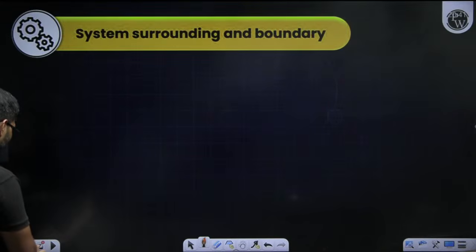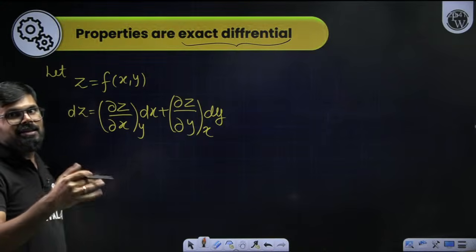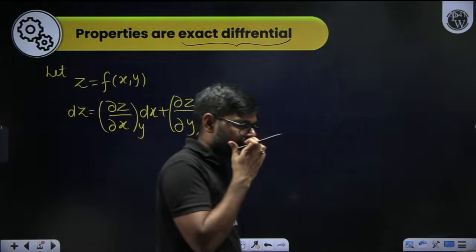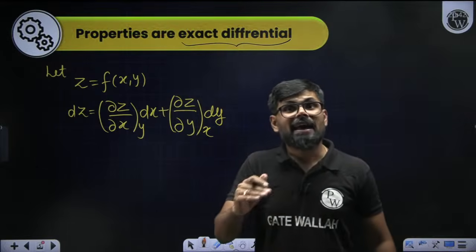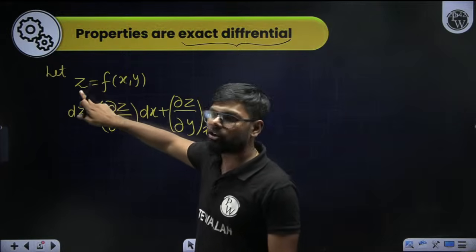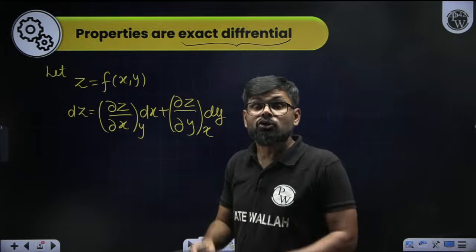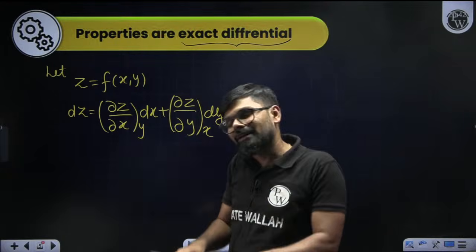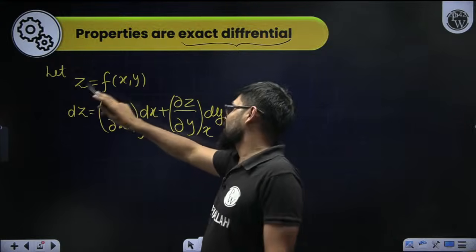What I'm trying to say, my dear student friends, is that if z is one variable which is a function of x and y, means if x changes then z also changes, and if y changes then z also changes. So what is the total change? Z is changing because of x as well as because of y.